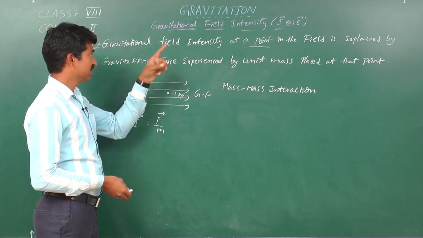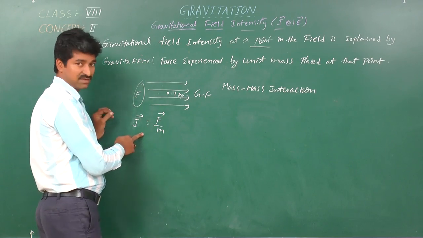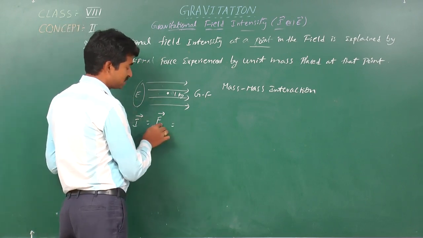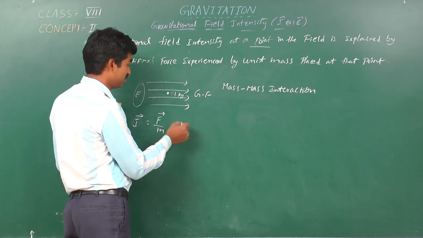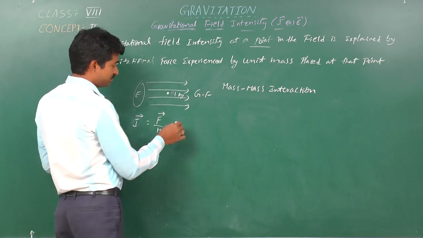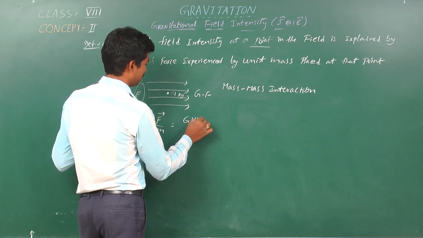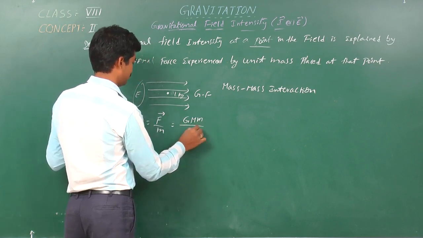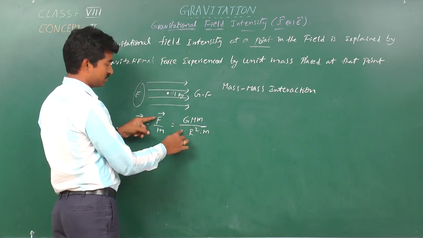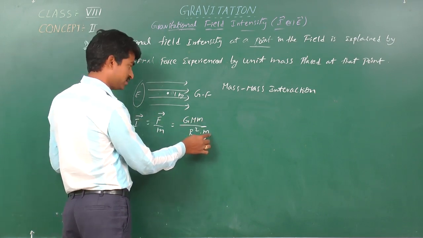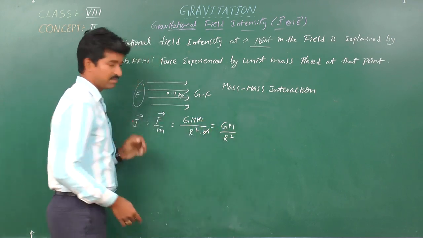That's why gravitational field intensity or strength is a vector quantity whose symbolic form is given as F by m. And we know as per Newton's universal law of gravitation, F is G capital M small m by r square. Already m is given here, so for F I have substituted GMm by r square. Small m is already present here and gets cancelled. Finally, we are left with GM by r square.